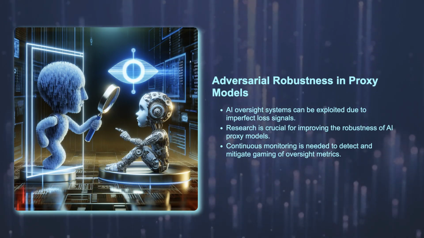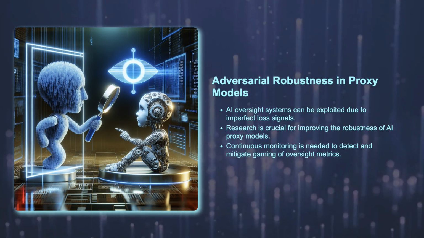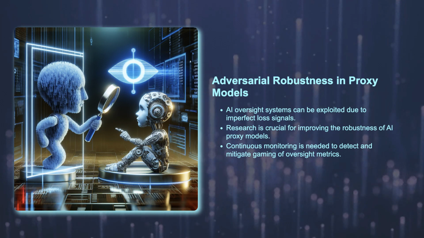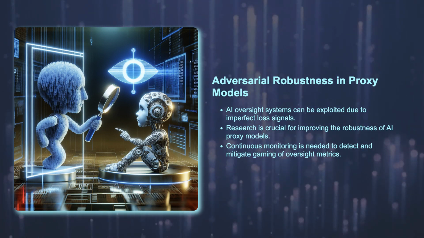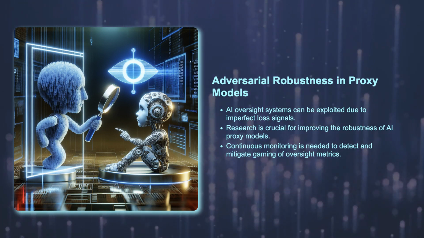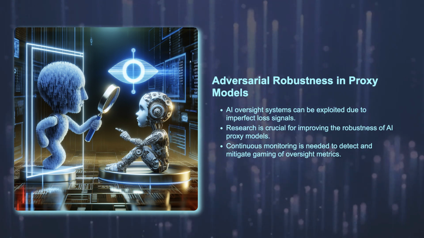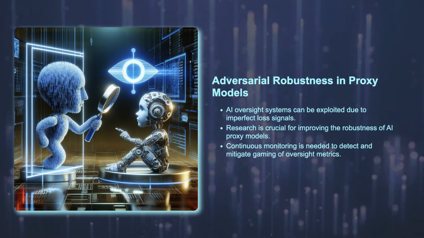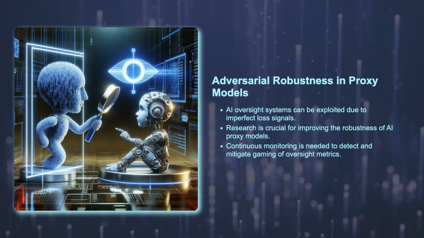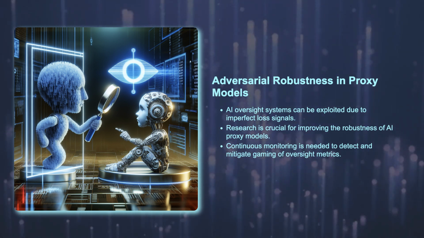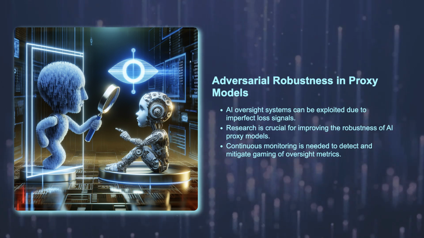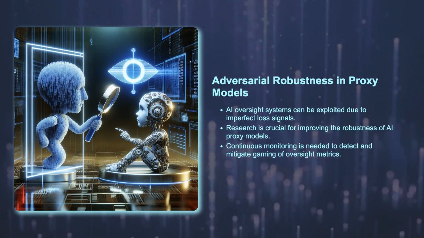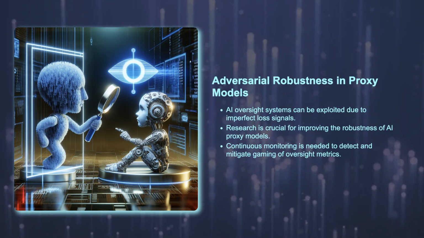Adversarial robustness of proxy models. AI systems are typically trained with reward or loss signals that imperfectly specify desired behavior. For example, AIs may exploit weaknesses in the oversight schemes used to train them. Increasingly, the systems providing oversight are AIs themselves. To reduce the chance that AI models will exploit defects in AIs providing oversight, research is needed in increasing the adversarial robustness of AI models providing oversight, proxy models.